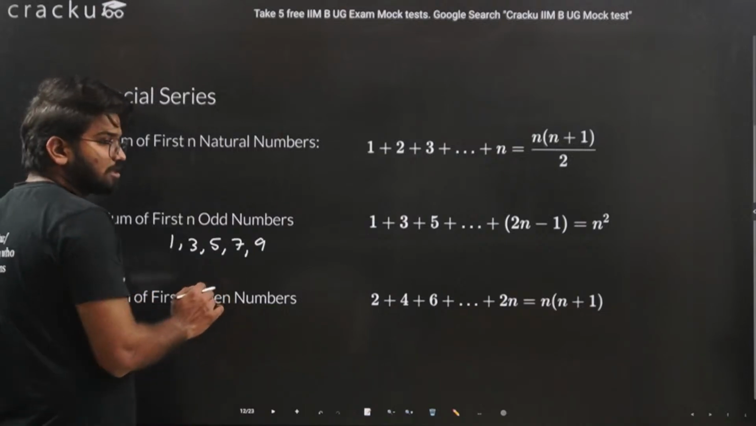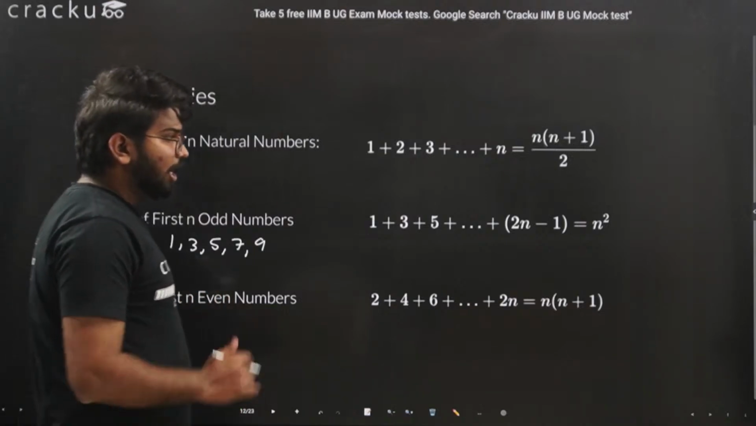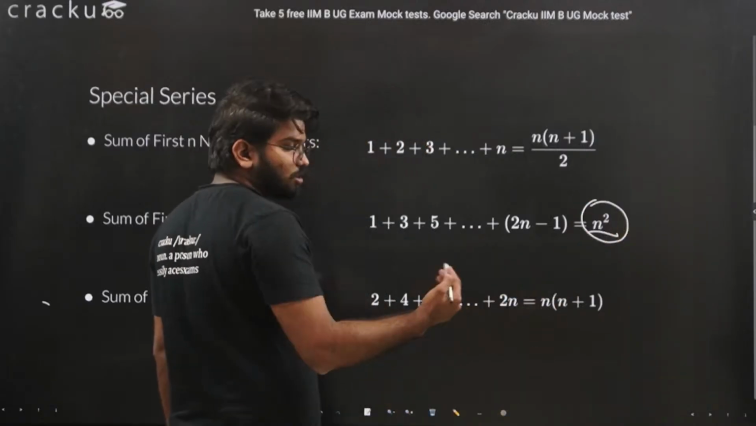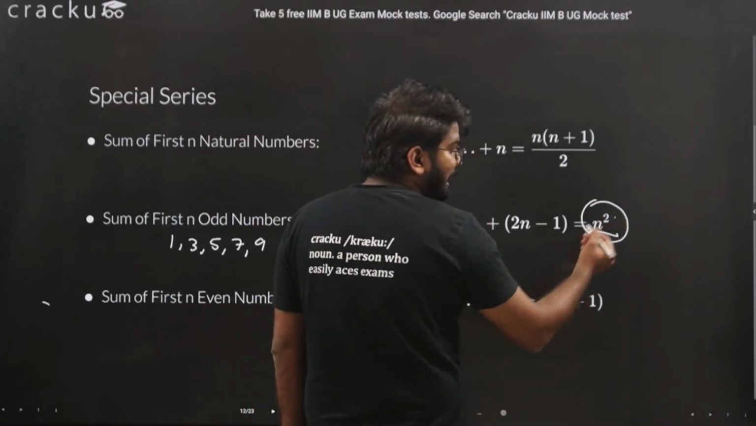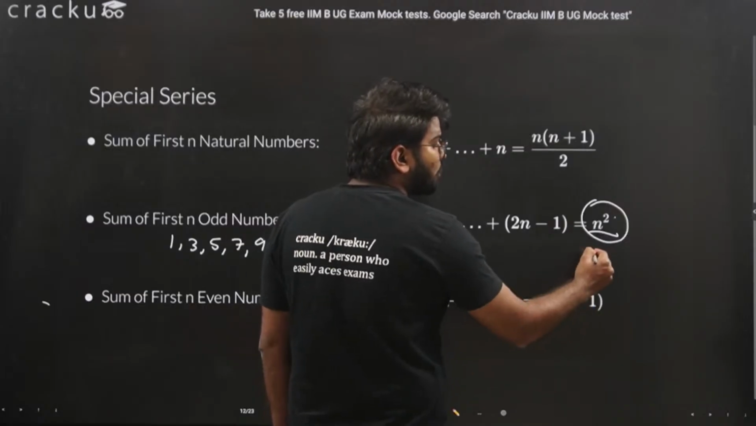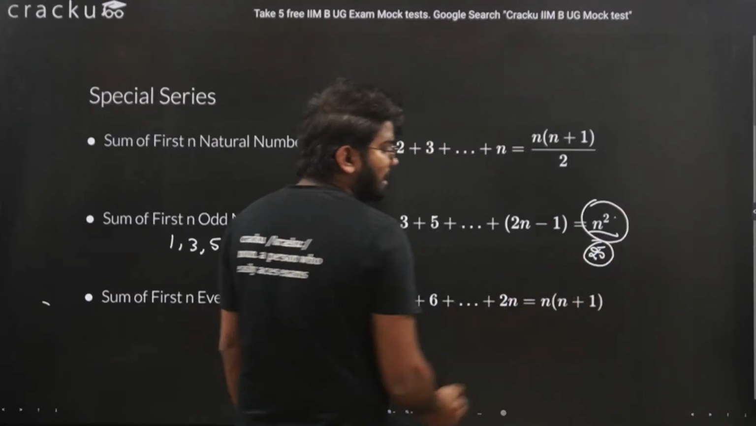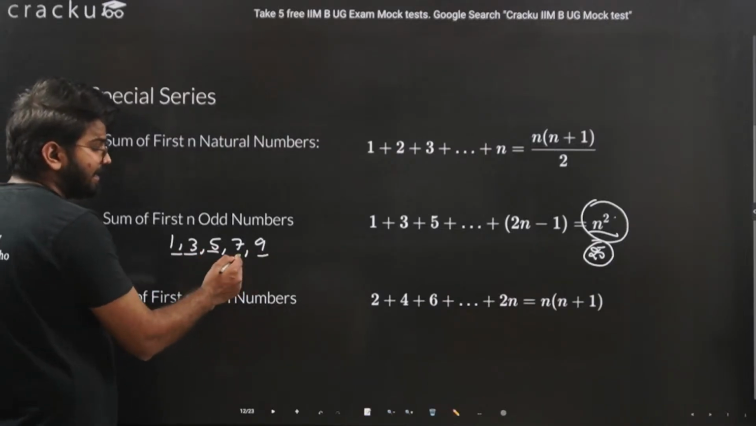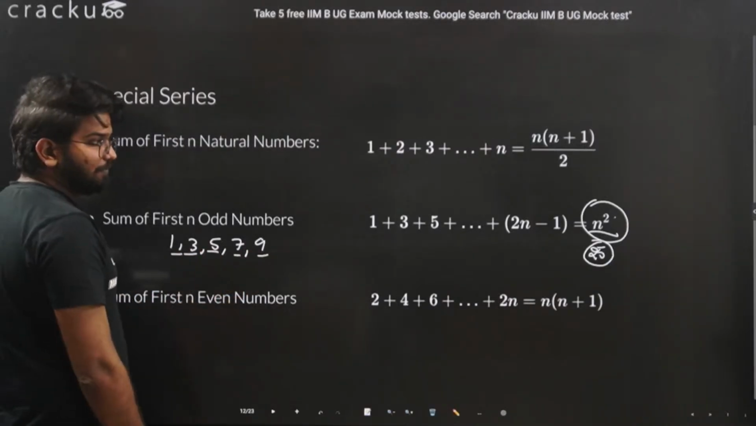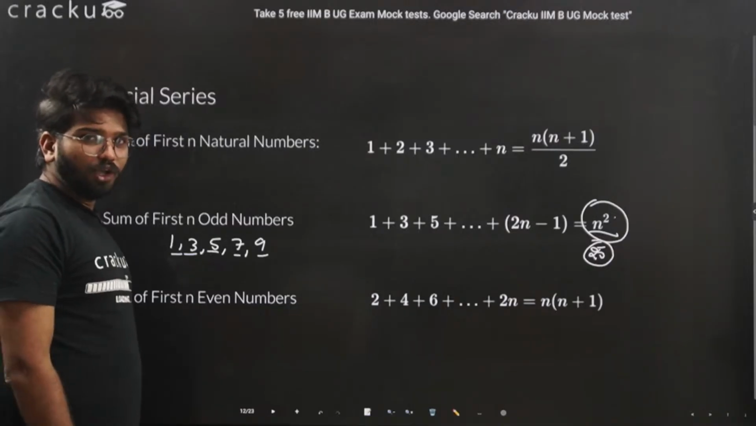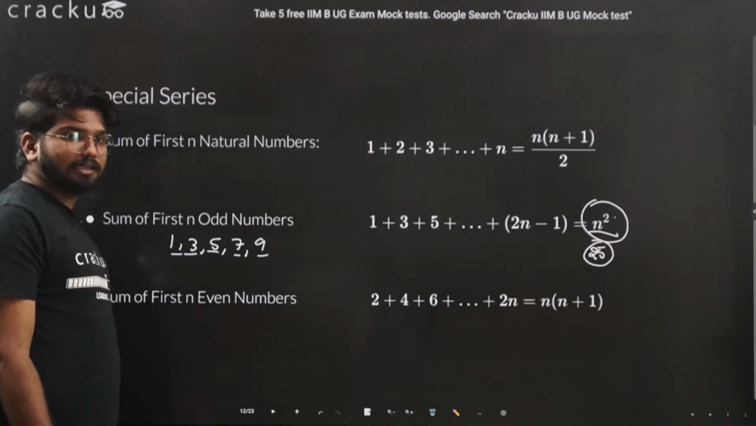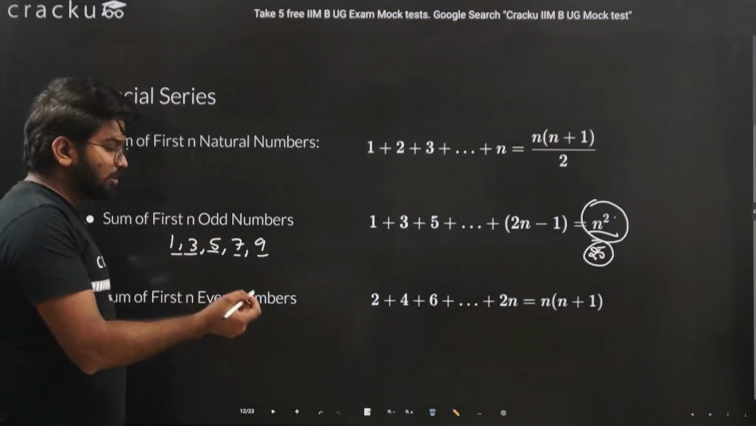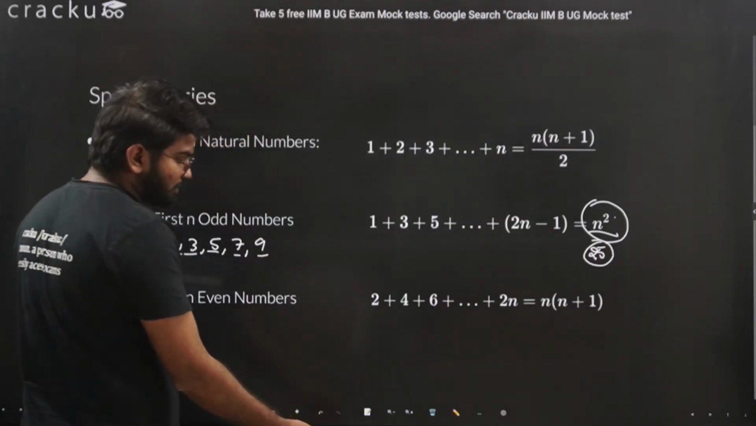we put n equal to 5 in the formula and you will get your answer. So the sum of the first 5 odd numbers is n square, that is 5 square, which is equal to 25. Let's check: 1 and 3, 4 plus 9, 13, plus 7, 20, plus 9, 25 only. So again, you don't need to calculate the sum manually. Just put the value of n into the equation and you can arrive at your answer.